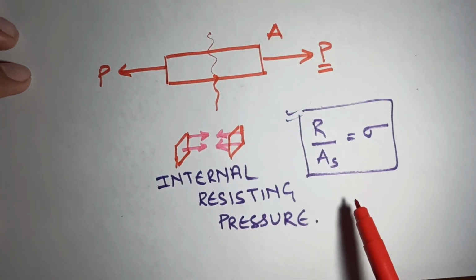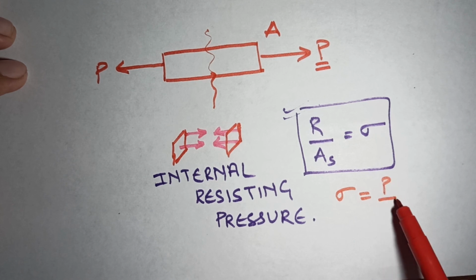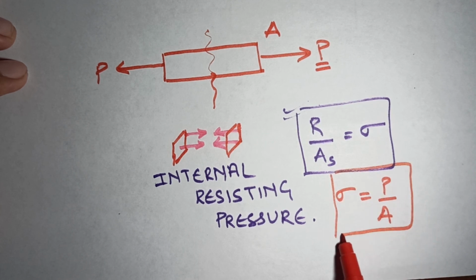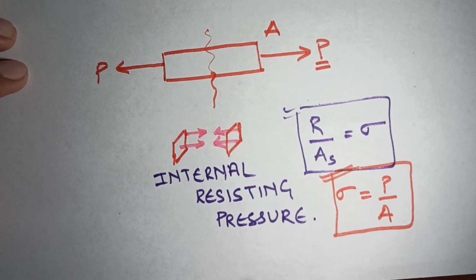So that is the reason why in formulation we write stress is equal to the load P by the cross-sectional area A. Though the formula says P by A, when we define stress, we're supposed to define stress as the internal resisting pressure per unit cross-sectional area.